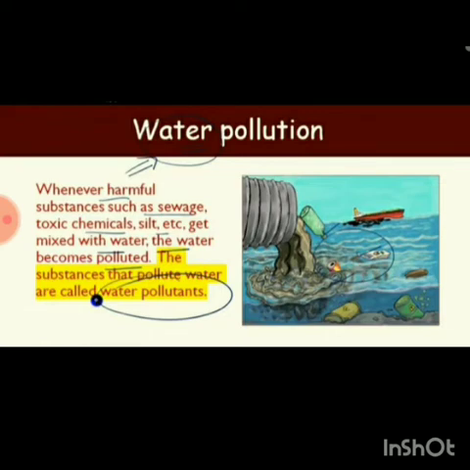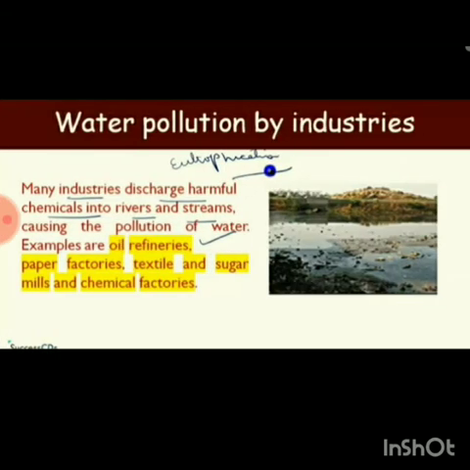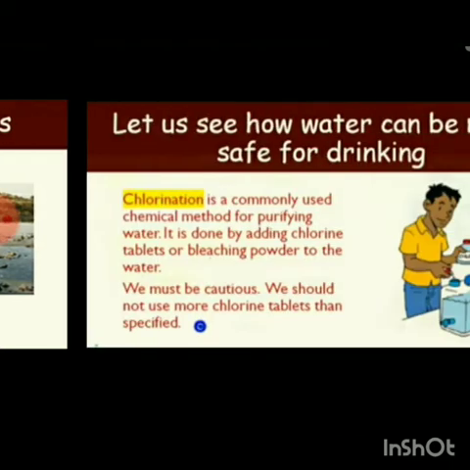The substances that pollute water are called water pollutants. Water pollution by industries. Many industries discharge harmful chemicals into rivers and streams, causing the pollution of water. Examples are oil refineries, paper factories, textile and sugar mills and chemical factories. The factories discharge harmful chemicals into the rivers and streams, and that is also a reason for pollution of water.